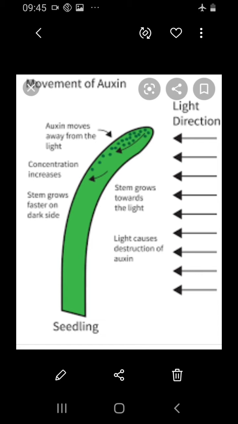Auxin produced by the apical bud suppresses growth of the lateral buds. This is also called apical dominance. It suppresses the growth of the lateral buds. It allows only the elongation of the stem and suppresses the lateral buds.